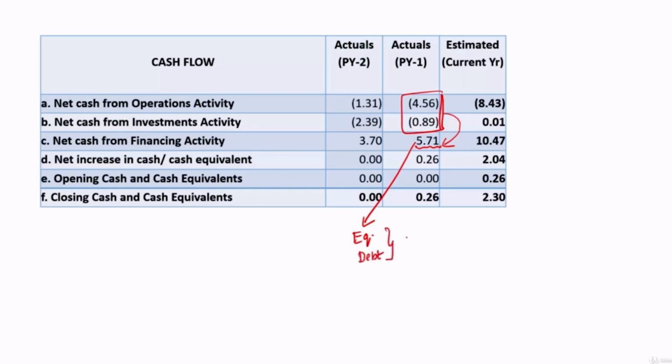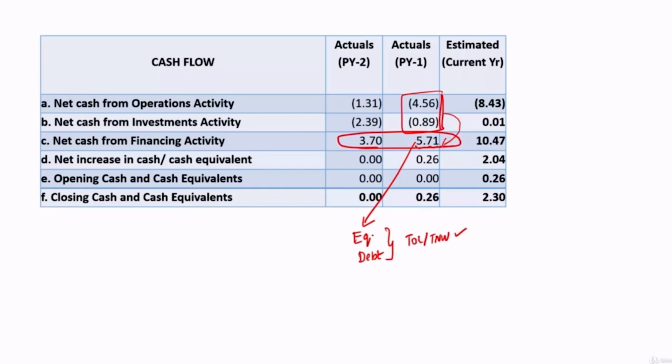So what is the proportion? Whether TOL by TNW is satisfactory, because year on year they are reporting negative operational cash flows and they are managing the show only with the funds they are mobilizing through financing activity and not on their own. So this has got to be explained.